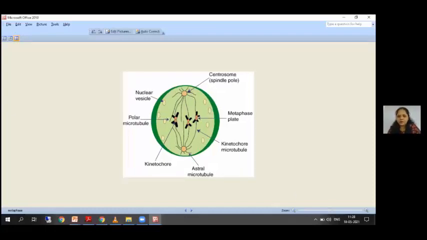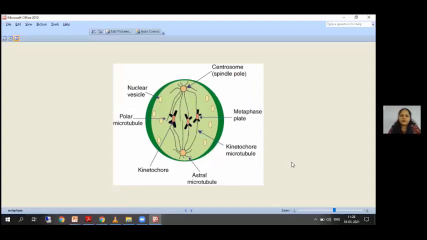Let me just zoom the figure a little bit. Now I hope the figure is visible to you. In this figure, you can see very well these black colored bands, and these are the two centromeres of the sister chromatids. Gradually, students, now that the nuclear membrane has disappeared, they start setting parallelly to each other in the center of the cell. This is the equatorial plate.